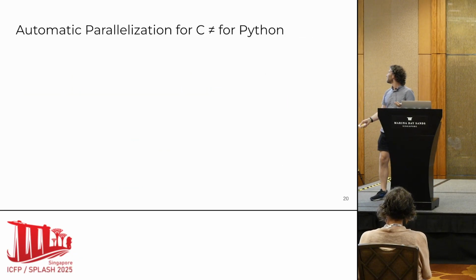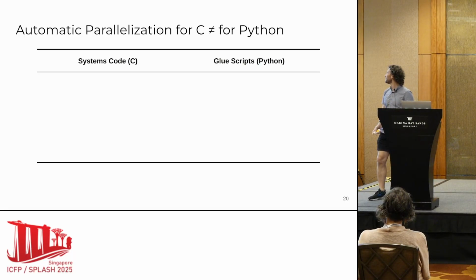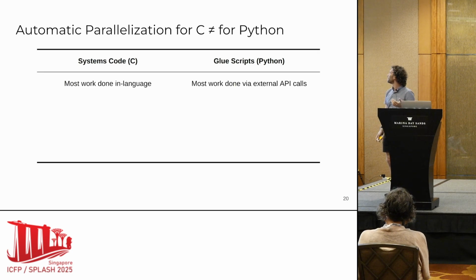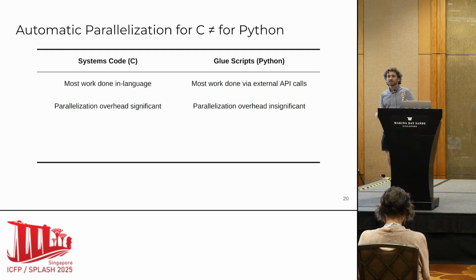That would be great. Now, this is something people have wanted for a long time, of course. It's not exactly a new idea. For automatic parallelization in particular, there's been a lot of work that focuses on systems code. But systems code, written in a language like C, is qualitatively very different from glue scripts written in a language like Python. One key difference is that in systems code, most of the work is happening in your program itself. You're doing hard computational work. Whereas in a Python script, you're typically doing most of your hard work in external API calls, not in the program itself. In systems code, parallelization has overhead, and that overhead ends up being significant.